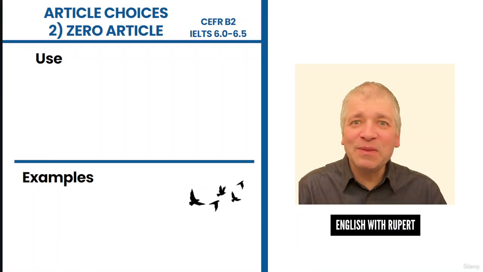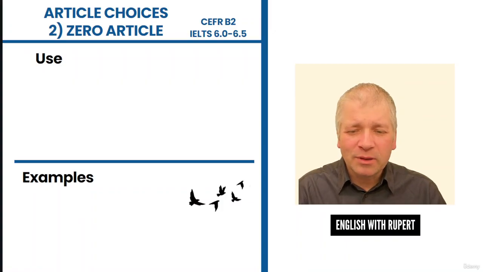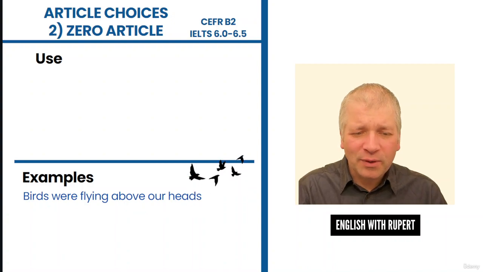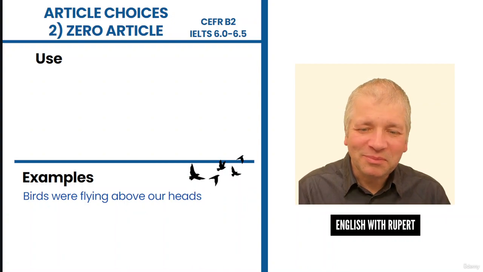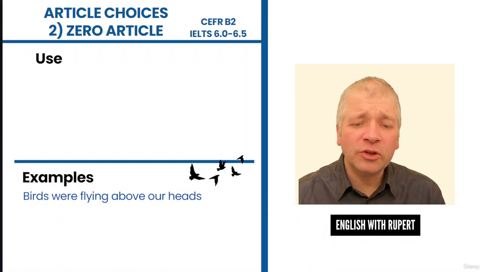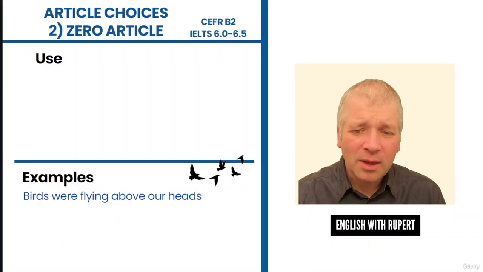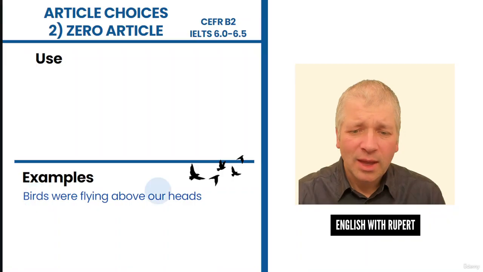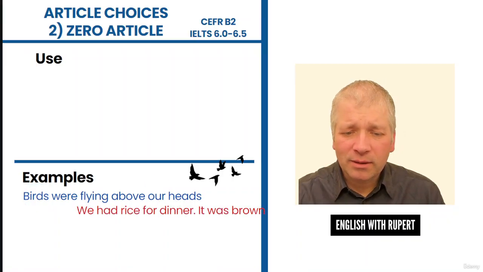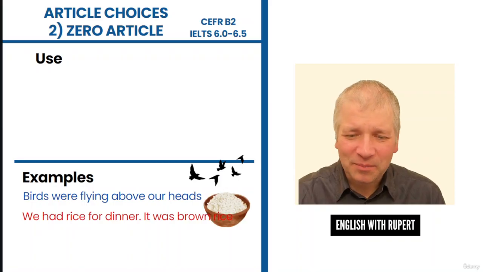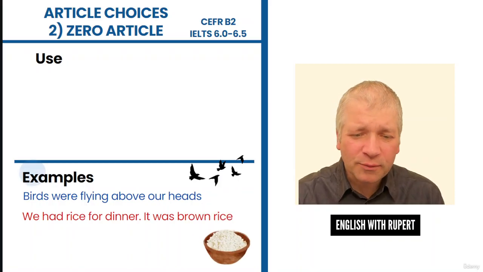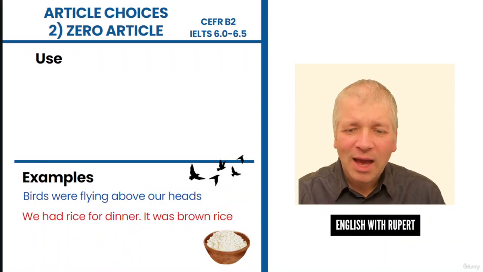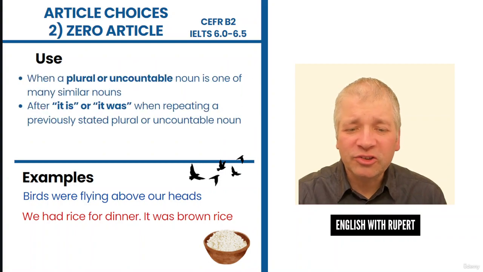What can you see in this picture? Perhaps you can say this. Birds were flying above our heads. So here we don't use an article before birds because birds is a plural. Look at the next example here. We had rice for dinner. It was brown rice. And here are the two uses that we are teaching here.